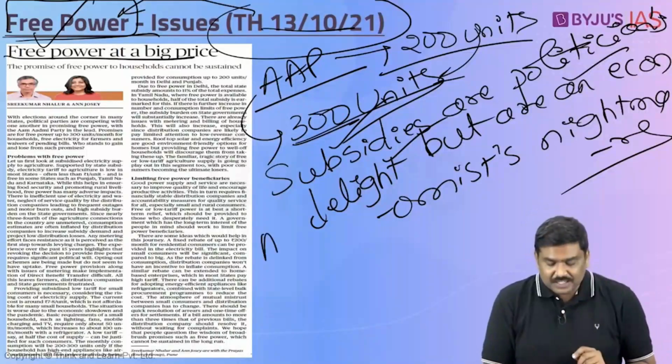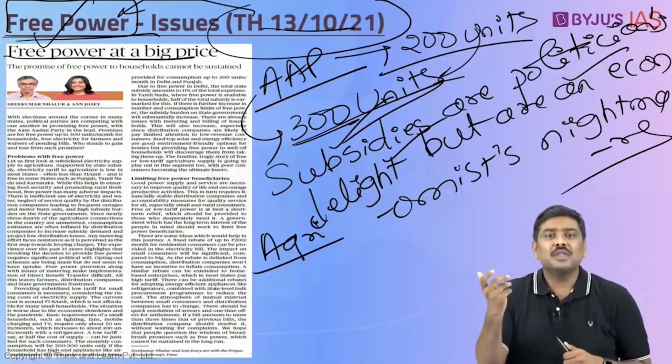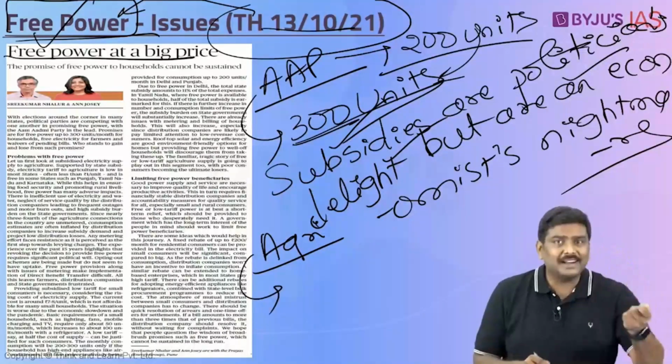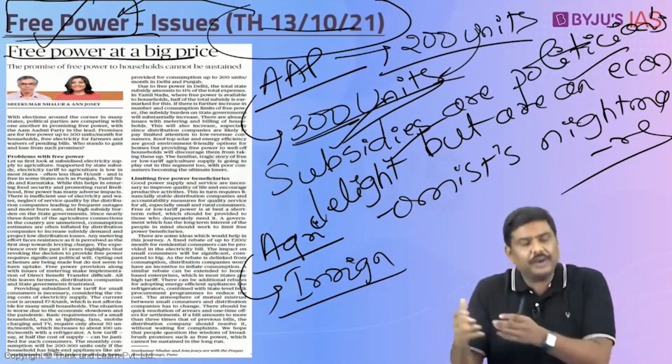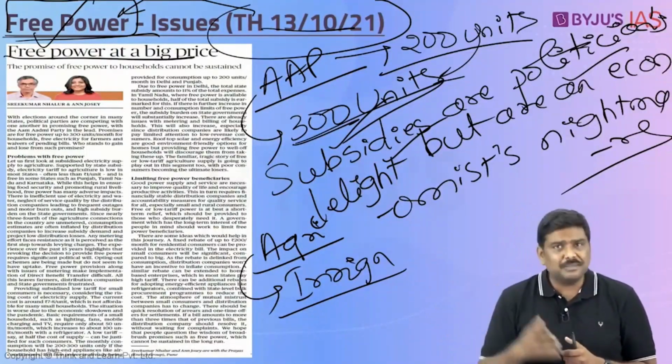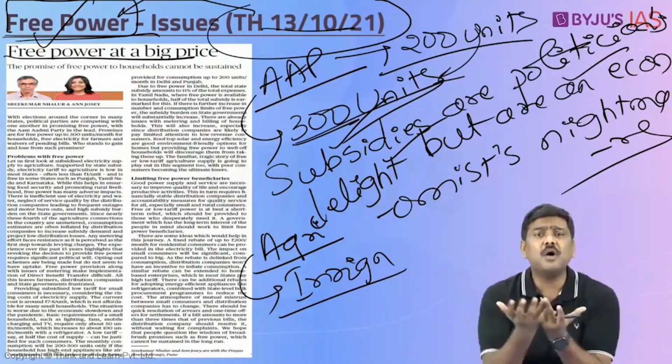In case of agriculture, whenever you provide free electricity or subsidized electricity, the farmers have been found to be misusing this particular subsidy. How so? They are not efficient in terms of supplying or using this particular electricity to supply irrigation or to provide the water supply to the fields. Most of the agriculture segment in today's India, in terms of irrigation, uses flood irrigation methodology because the electricity supplied free of cost or at subsidized prices, they don't have to be worried about how much bill they are going to pay for it.